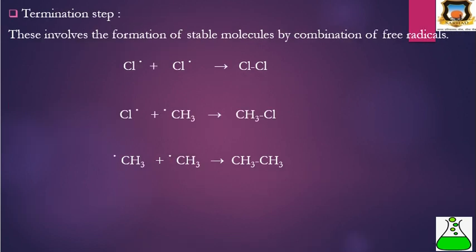Then next is the termination step, and this step involves the formation of stable molecules by combination of radicals. The possible combinations are: chlorine radicals combine with each other to give a chlorine molecule; chlorine and CH3 give methyl chloride; and CH3 radicals give ethane. This is the chain termination reaction, the last step.